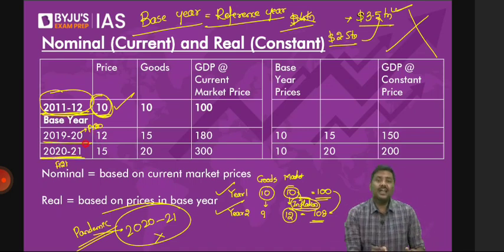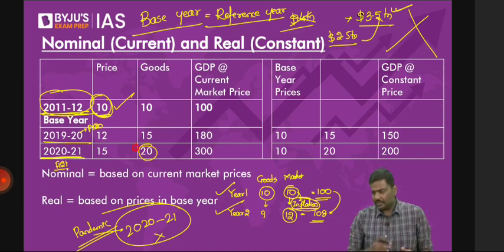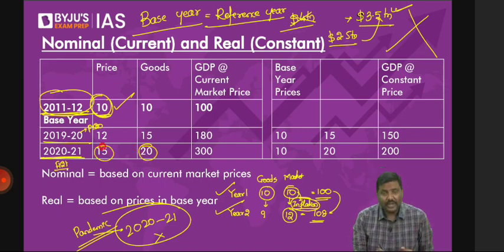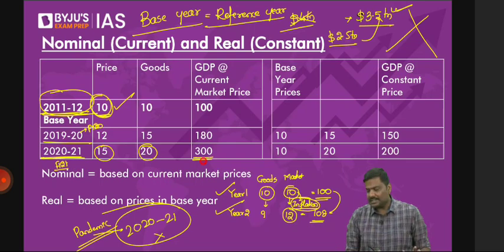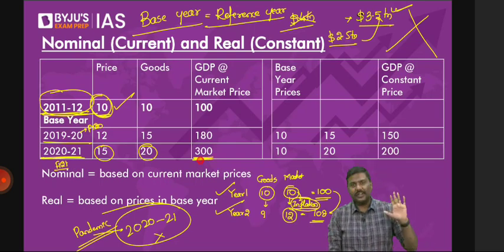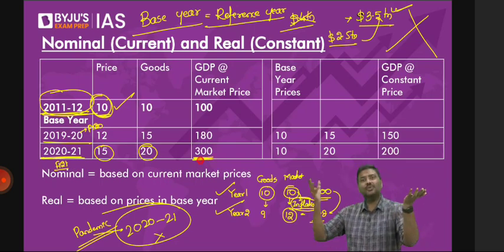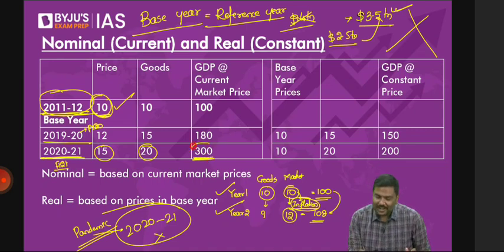Previous financial year was fiscal 20. Let's say for fiscal year 21, we have produced 20 goods, and the price of the good is 15 rupees. So what is the GDP value, taking the current market price? The GDP value will be 300 rupees. Any difficulty? Simple numbers. 15 into 20. 15 twos are 30, so 0 as it is. So 300 rupees. Now please focus on this.